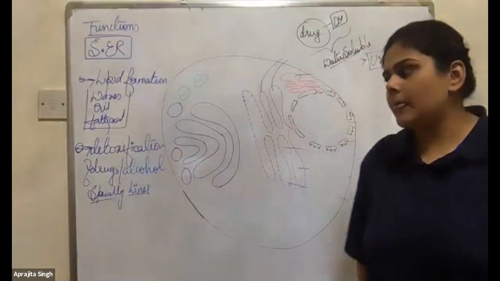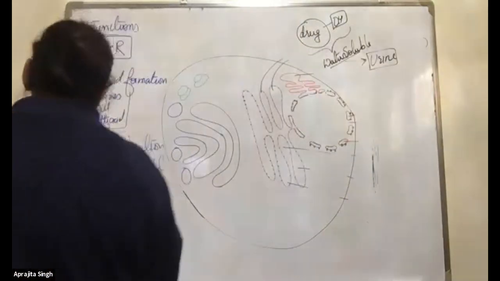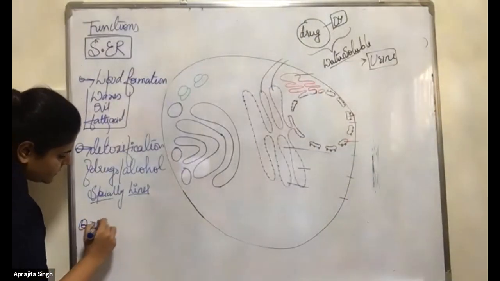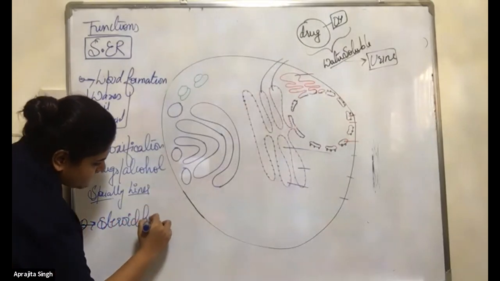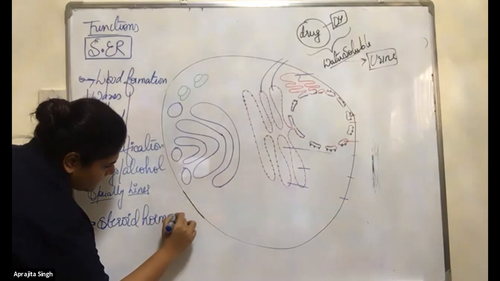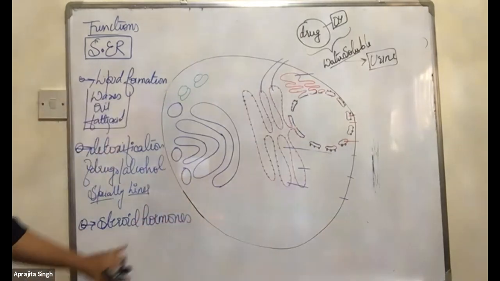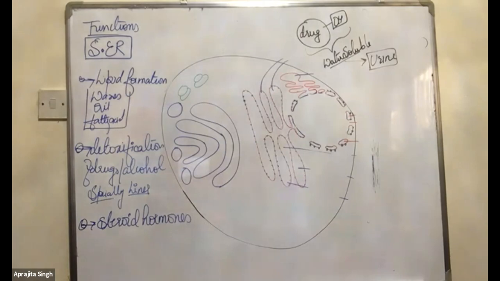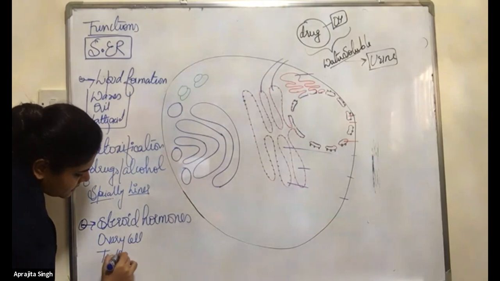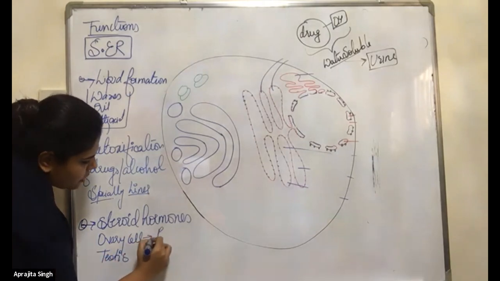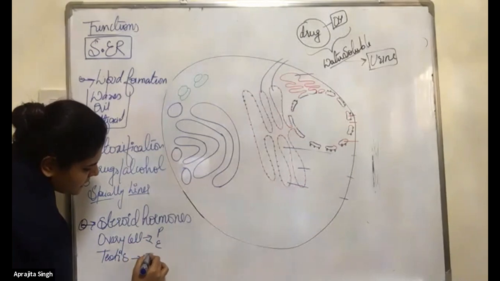Write it down. The third point is steroid hormone. Here, ovary cells, testis, progesterone, estrogen, testosterone.